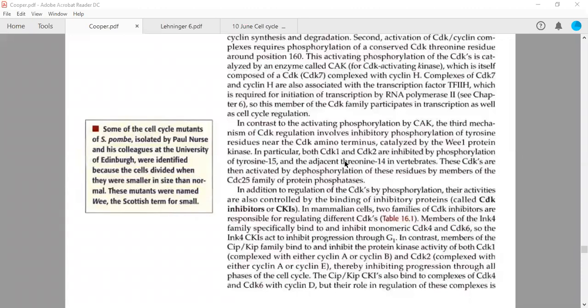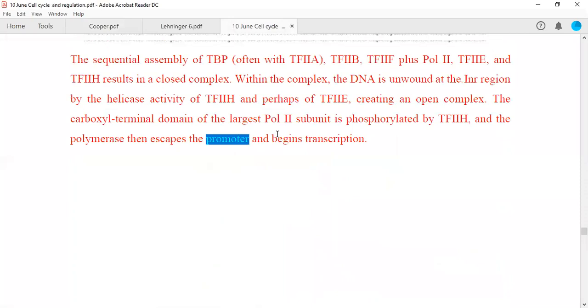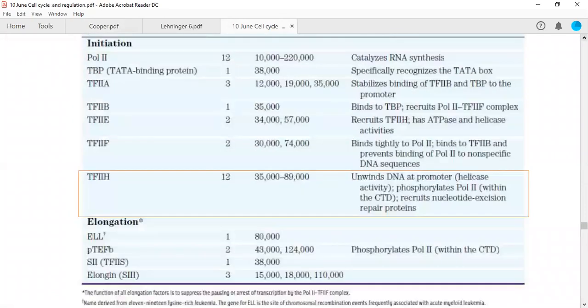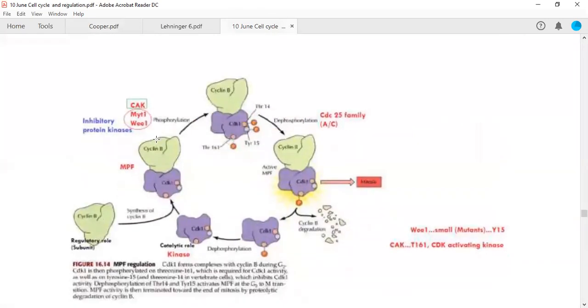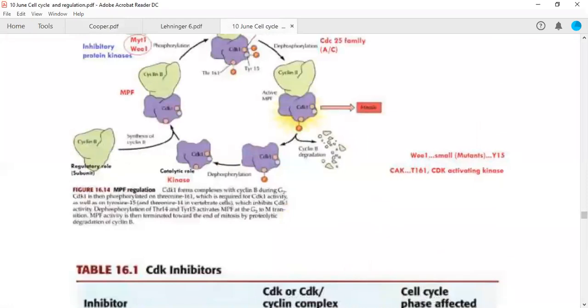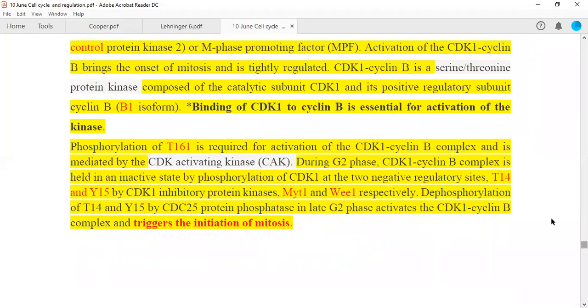Now, actually, the kinase which I have discussed with you, that is known as WEE1, sorry, I forgot the name, WEE1, I think. This is not given in the book actually, but I found this from one research paper, and I want you to read this particular text which I have copied from that research paper.